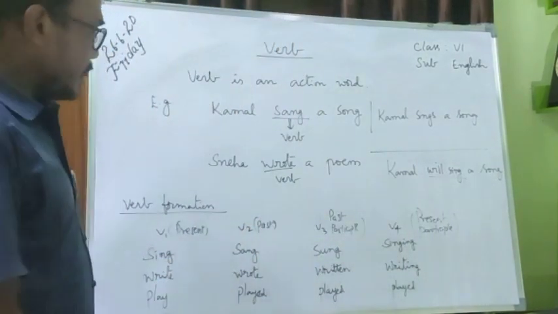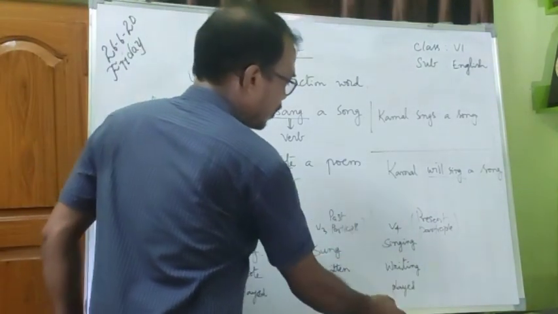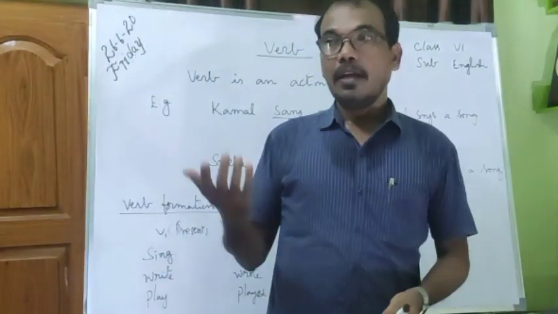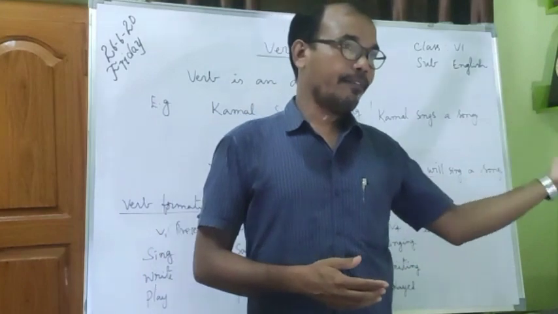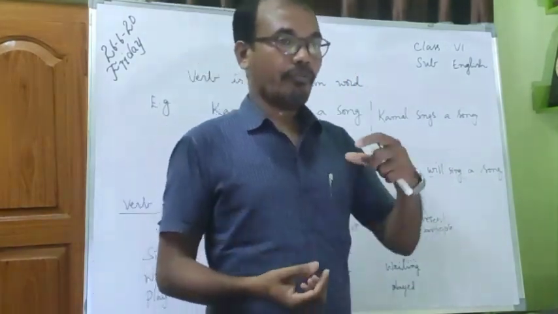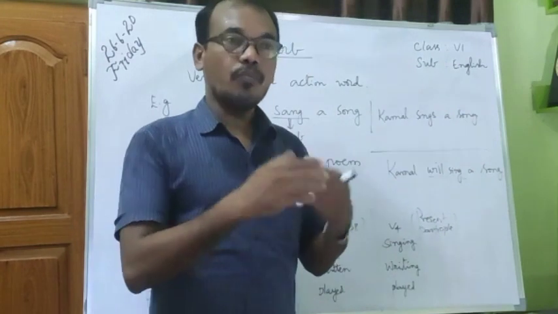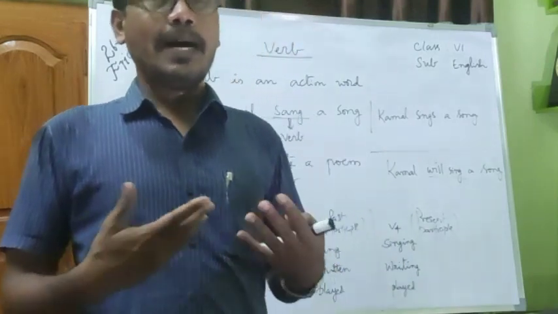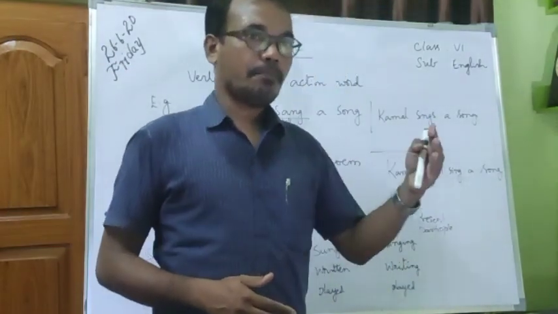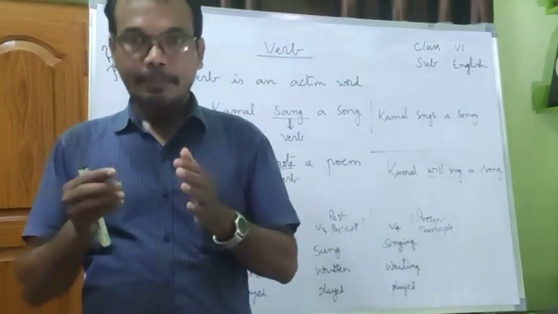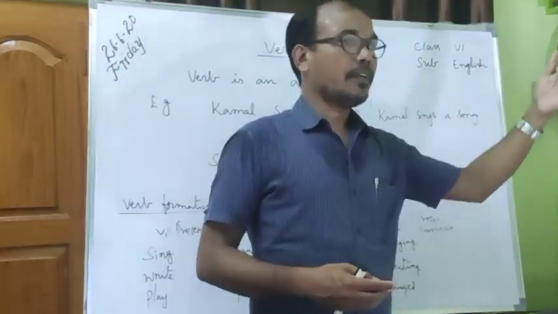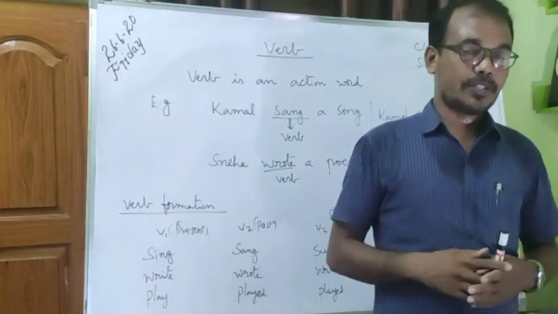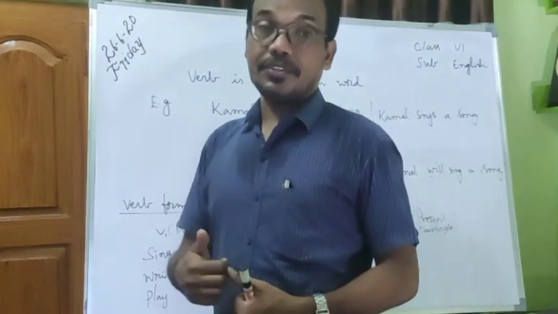So you can have this practice: draw 4 equal columns and go on writing, practicing verbs. Suppose wake, woke, woken, waking. V1, wake. V2, woke. V3, woken. V4, waking. Next, you go for bathing. Bath, bathed, bathed, bathing. So 4 formations. You must learn those 4 formations, then you can easily identify the tense of the sentence.